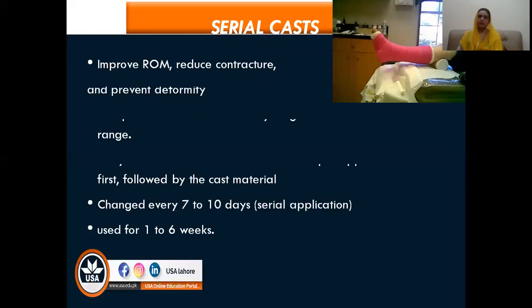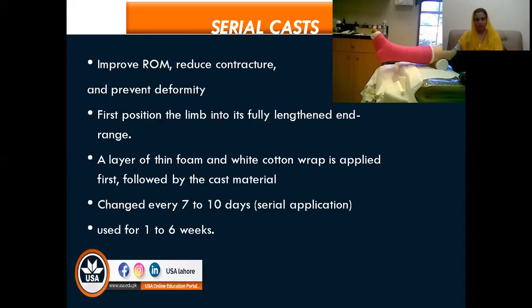Then the other thing we discussed is that you can use a serial cast in case of chronic contractures. You must have already gone through the procedure of using a serial cast in prosthetics or setting, but for your revision, obviously they will reduce the contracture, and if there is a reduction in the contracture, there will be improvement in the range of motion, and the deformity will be reduced.